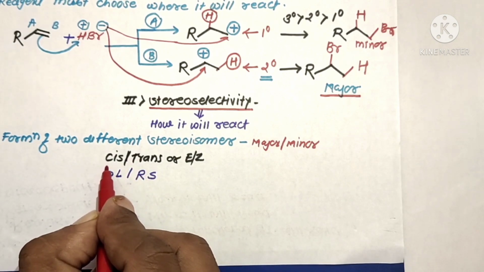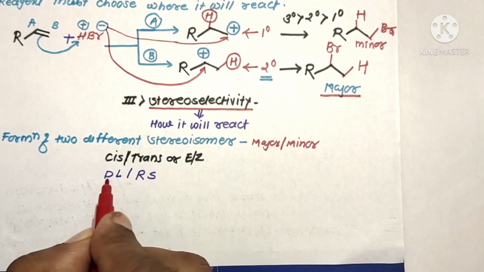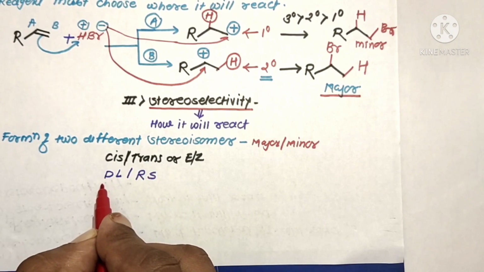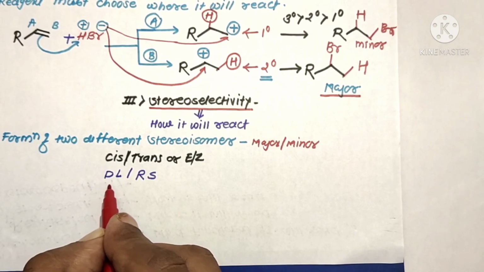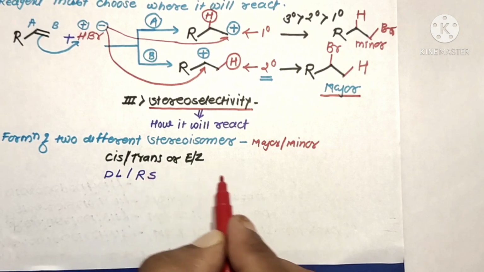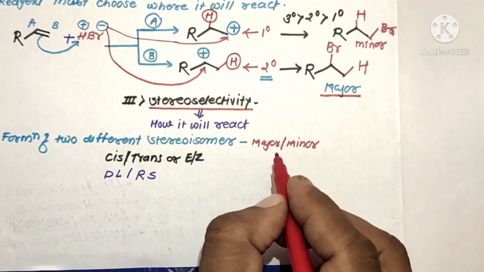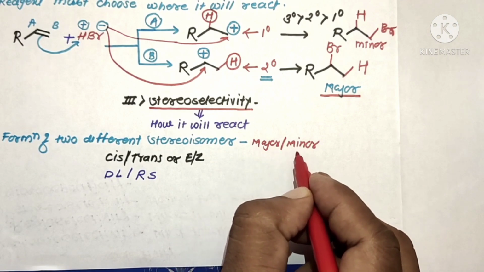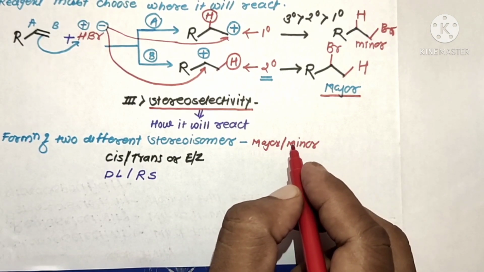It may give cis-trans or E/Z molecules, or optically active molecules like D/L or R/S molecules, having different compositions like major product and minor product.